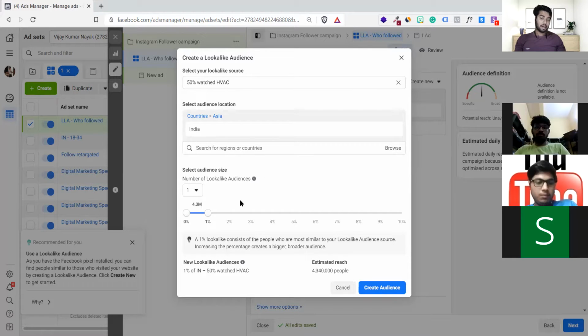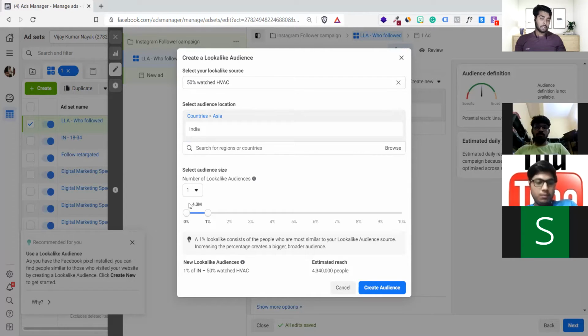Now we have a percentage, 1%, 2%, 3%, 4%, and up to 10%. It's recommended to start with 1%, because under 1% audience, how many people will you get? 4.3 million of data similar to your video, those who will be interested. Getting it?